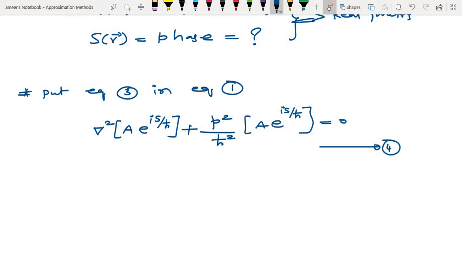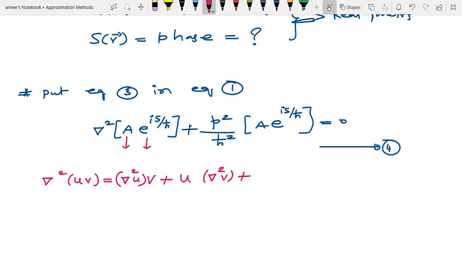So remember here, a is also a function of r and b is also a function of r. Now we need to use the formula. The very well known formula will be here: del square of uv is equal to del square u times v plus u into del square v. You will learn this from your vector analysis, even in a first year degree or any mathematical course.